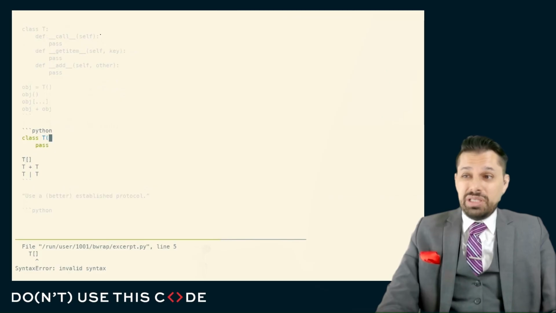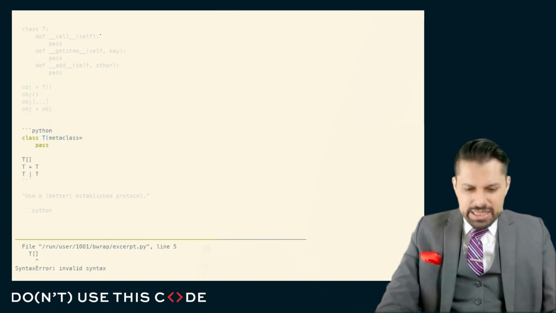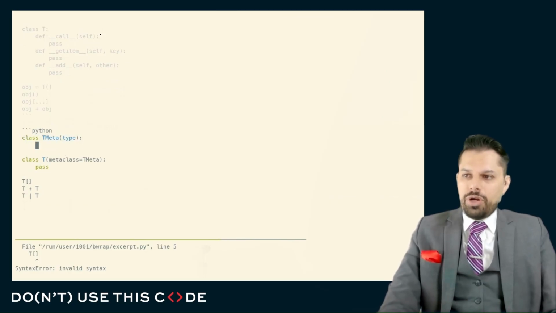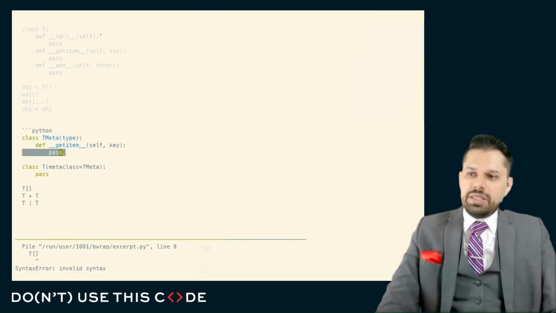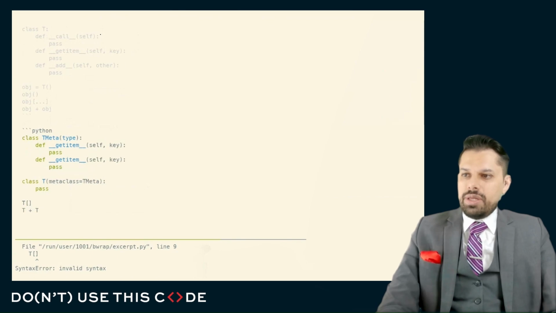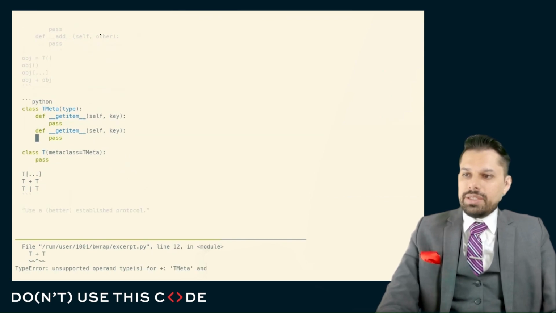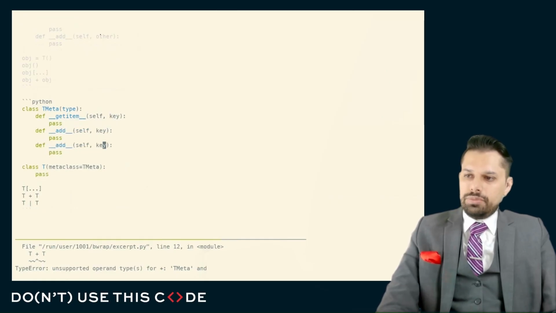Well, naturally, we have to go one level higher, and we have to implement it on its metaclass. So the very first use of this metaclass is basically just to give us the ability to implement the Python vocabulary. Here, let's do that. And let's implement __add__, and we'll implement __or__. And you can see, there we go.